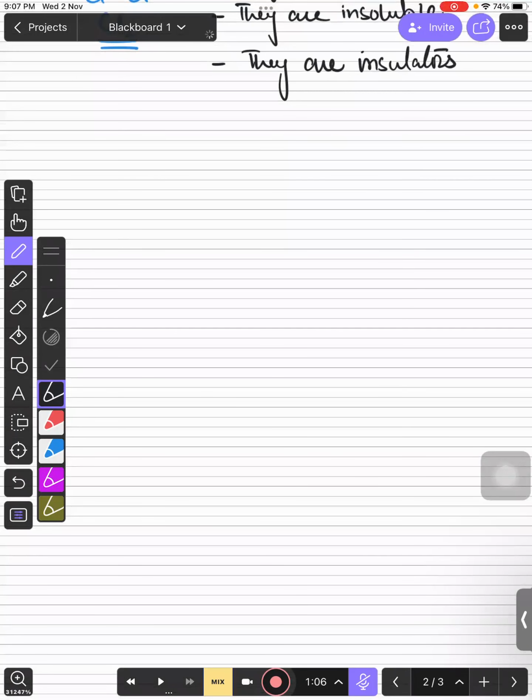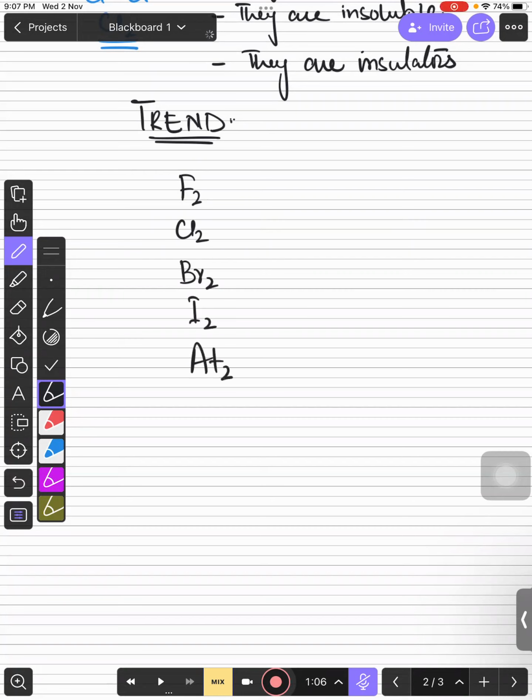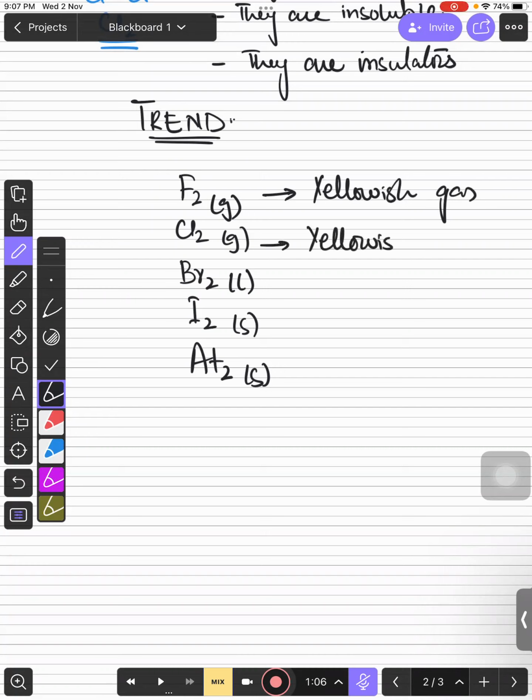Then, if you talk about trends, so trends are something like followings. So what they are going to follow, just look at over here. If you talk about fluorine, chlorine, bromine, iodine, and if you want to write astatine, so you can. So it is gaseous, it is liquid, it is solid, right? And if you talk about the colors, so it is yellowish gas, it is yellowish green gas, or you can say that greenish yellow gas, yellowish green gas.